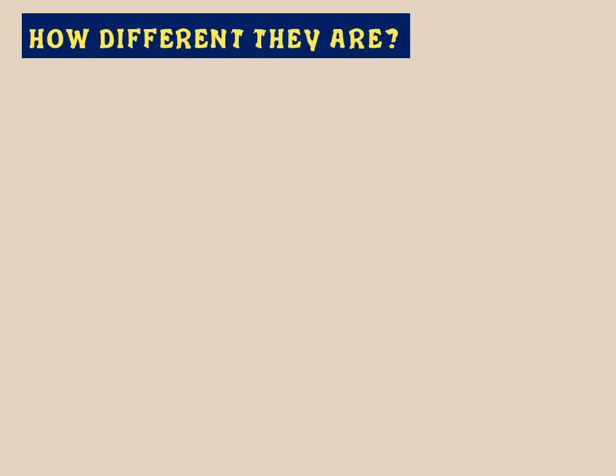Next we are going to discuss how different they are. If we talk about their number, we have discussed that they can be divided into two parts, unicellular and multicellular. Then we have discussed whether they are large or small. Now, how different they are relates to their shape. We have several varieties of cells.